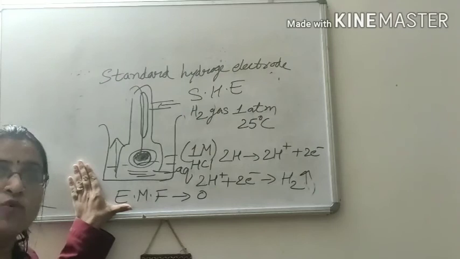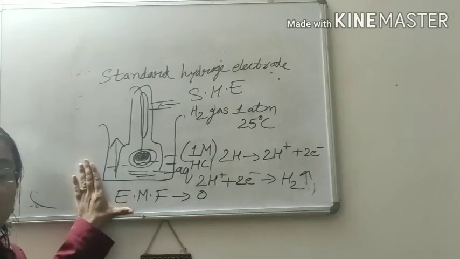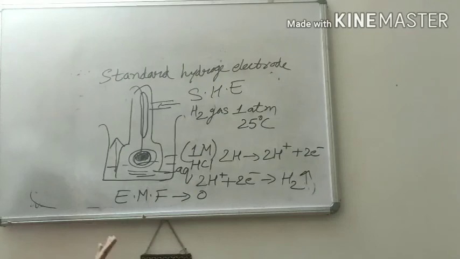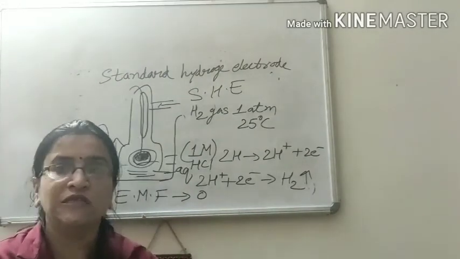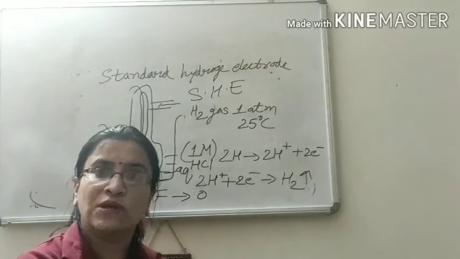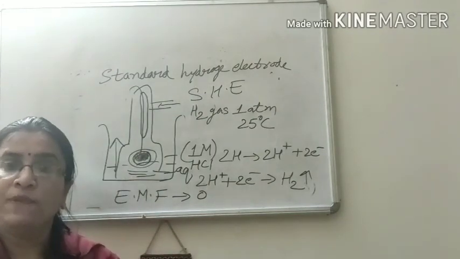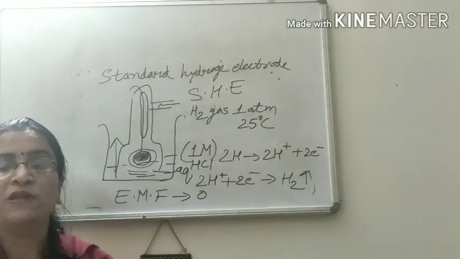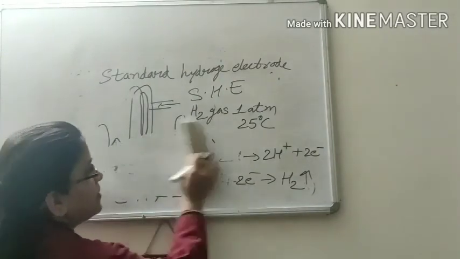But if you want to calculate the electrode potential of cathode, in that case SHE acts as anode. Why? Because in the electrochemical series, various elements are arranged in decreasing order of electrode potential. Above hydrogen there are metals, and below hydrogen there are metals which are not able to displace hydrogen from acid. Look at one example.